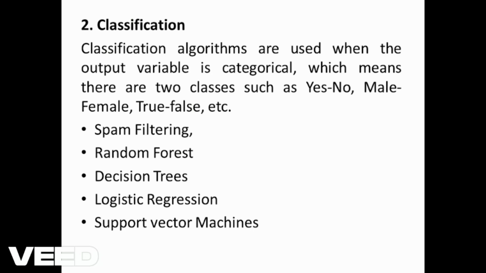Classification algorithms are applied to classify the medical diagnosis that the person is having diabetes or not. This will be classified with the help of these classification algorithms in machine learning. Spam filtering, random forest, decision trees, logistic regression, support vector machines. These are some of the classification algorithms used.